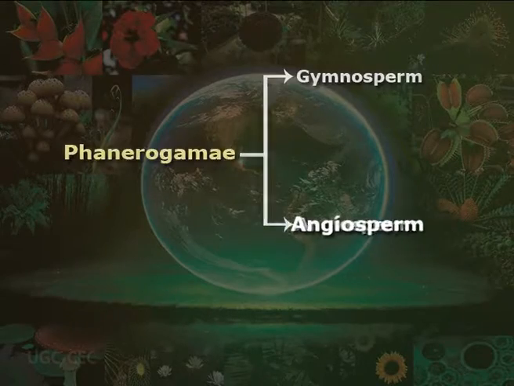Have a look at angiosperms. Angiosperms are seed-producing plants like the gymnosperms and can be distinguished from them by characteristics including flowers, endosperm within the seeds and the production of fruits that contain the seeds.